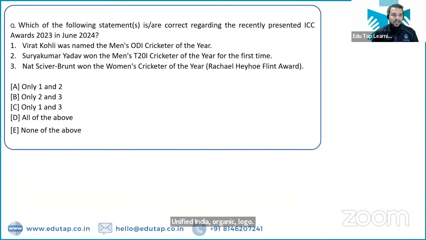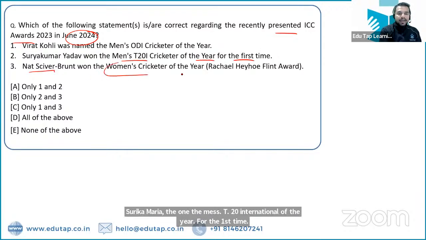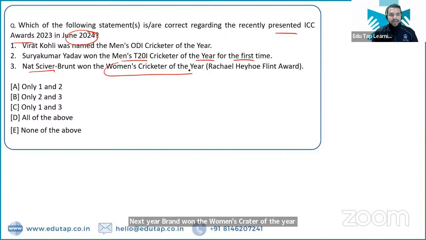So now, my dear friends, let's move on to the next question. So which of the following statements are correct with respect to the recently presented ICC Awards 2023 in June 2024? So Virat Kohli was named the men's ODI cricketer of the year. Surya Kumar Yadav won the men's T20 international cricketer of the year for the first time. Nat Sciver-Brunt won the women's cricketer of the year. So you have to identify which of the following statements are correct with respect to the ICC Awards 2023, which were announced in June 2024.